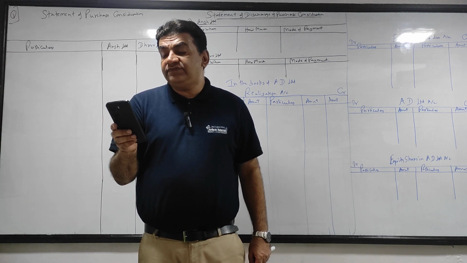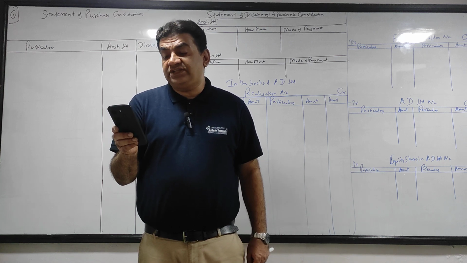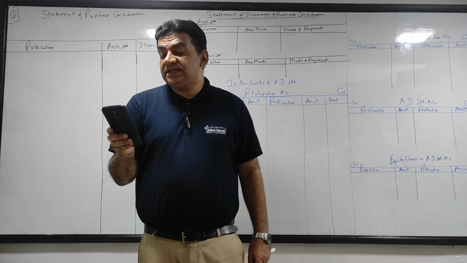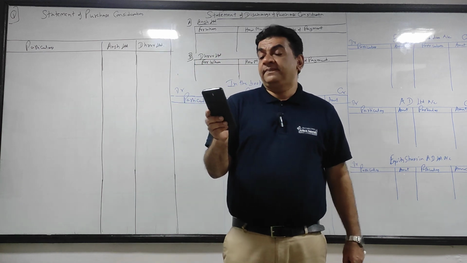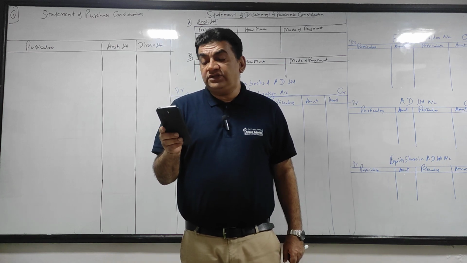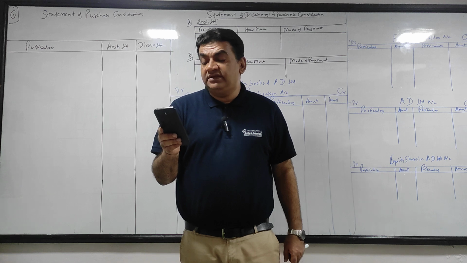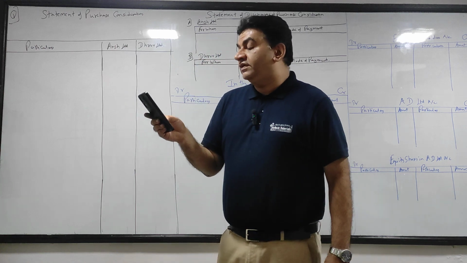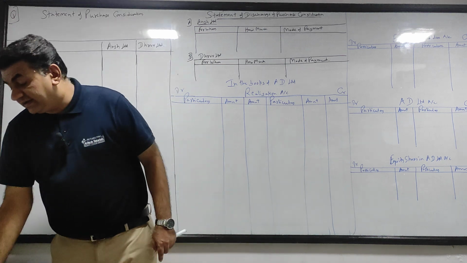All assets and liabilities were taken at book value except the following, which were to be taken over at revised values as follows. For fixed assets and investment they have given you revised values: 10 lakh, 5 lakh, 750, 4 lakh. It was agreed by AD Ltd to consider goodwill at 250 for Ansh Ltd and 1 lakh for Dhruv. It was decided by AD Ltd to discharge the entire purchase consideration by issue of equity shares of 10 each at par. You are required to close the books of Ansh Ltd and Dhruv Ltd and pass journal entries in the books of AD Ltd.